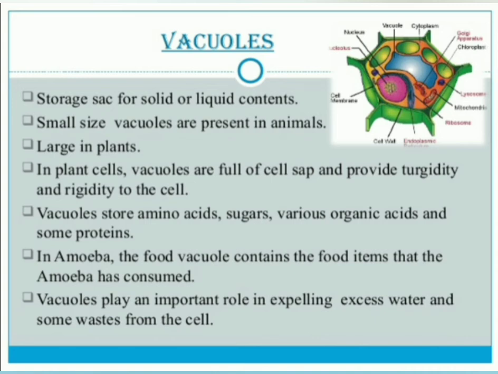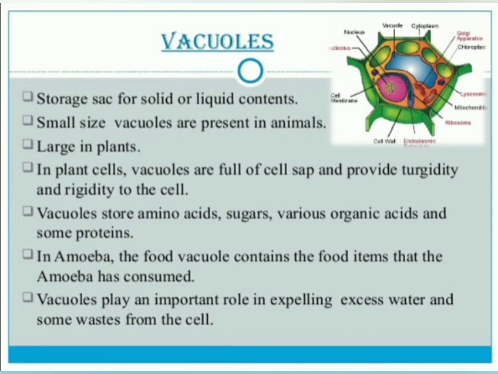Vacuoles play an important role in expelling excess water and some waste from the cell. So, this is one of the best functions performed by the vacuole. Okay. Next, is it clear?